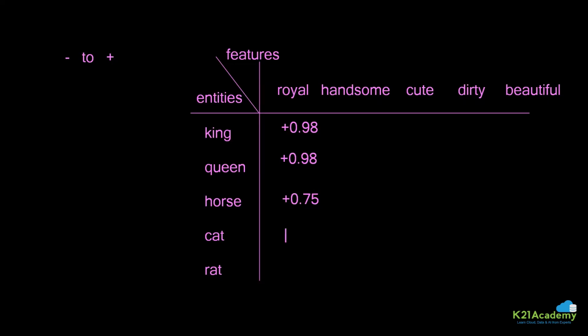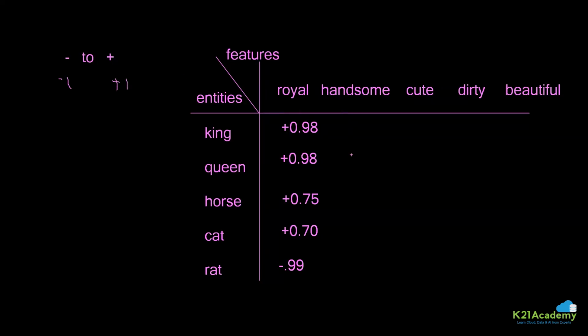Cats, queens love cats, right? They do keep cats. So suppose this is also getting a value of maybe 0.7. Not all, but some. Is a cat or a rat a royal thing? What do you think? Is a rat a royal thing or not? I can put it as not at all. My model, my system, can also say that it will be near to minus. That is where we create one feature, you can say one feature we have been able to mark.